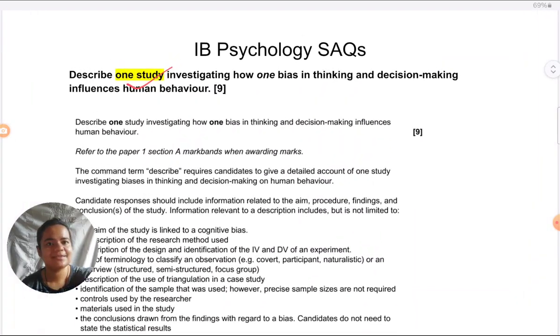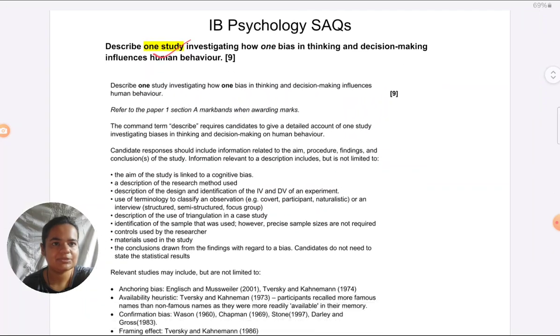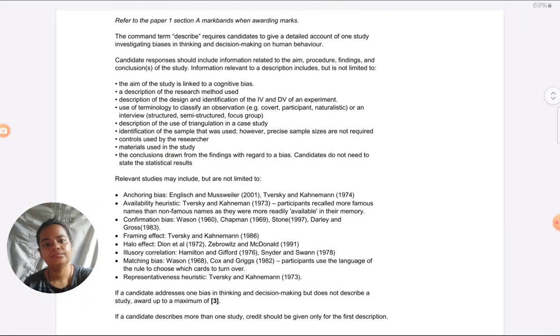When it comes to a study based question, like you can see on your screen, this question was asked either in a 22 or a 23 paper. I don't remember exactly, but you can just check in your past papers. In the mark scheme, what is worth noting before anything else when they ask you a study type of question is what is written right below. That is what you should really be paying attention to. If a candidate addresses one bias in thinking and decision making but does not describe a study, award a maximum of 3 marks.